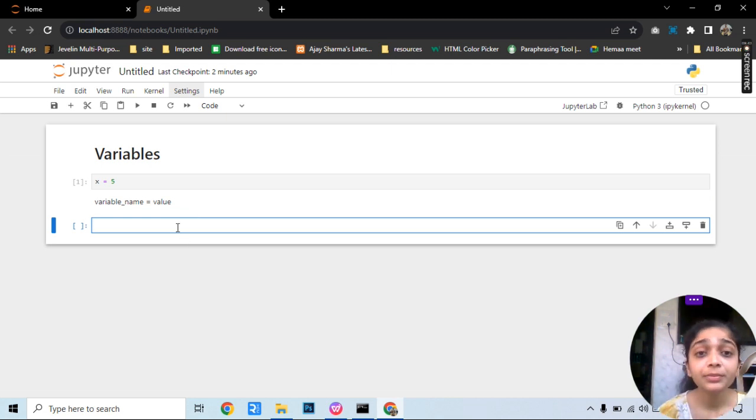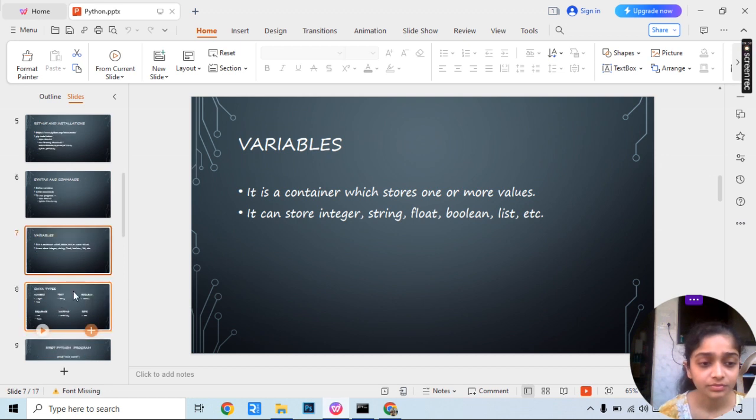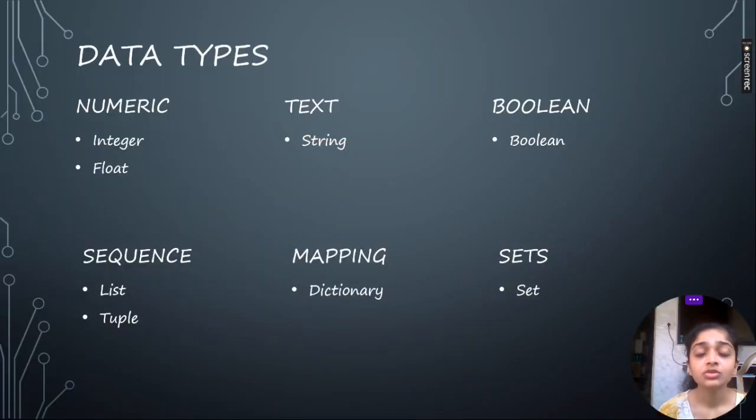Now there are multiple types of variables, which we call data types. Okay, for each and every language we have data types. If you know data types very well, you can code very well. So how many types of data types do we have? Let's see. So yes, we have 6 types of data types here.